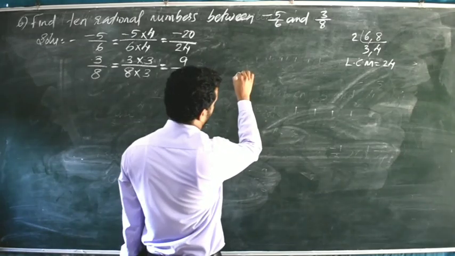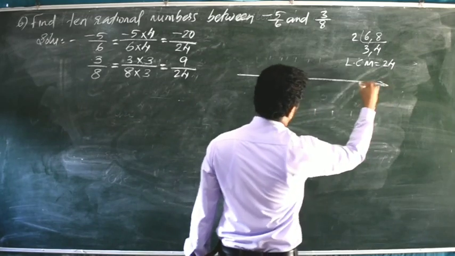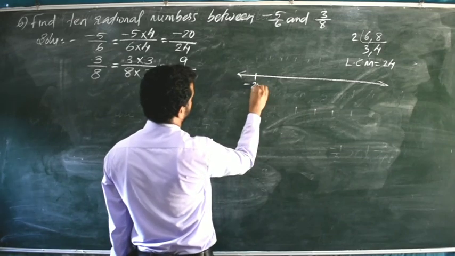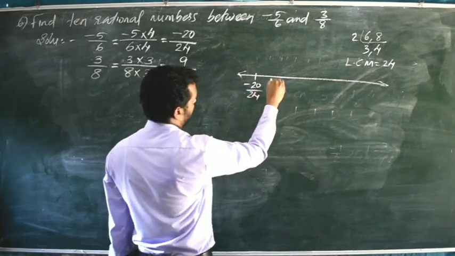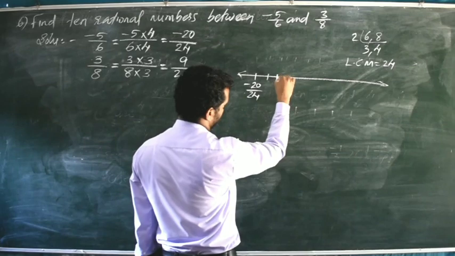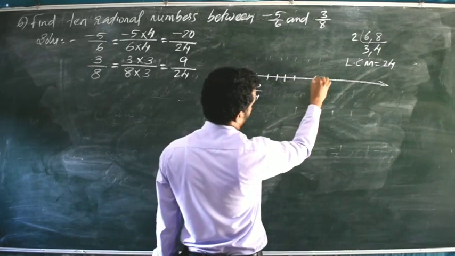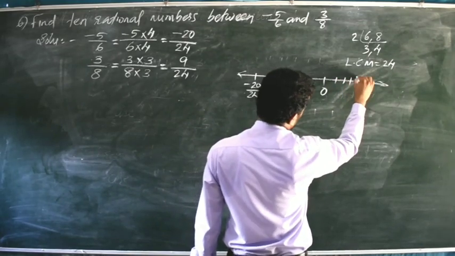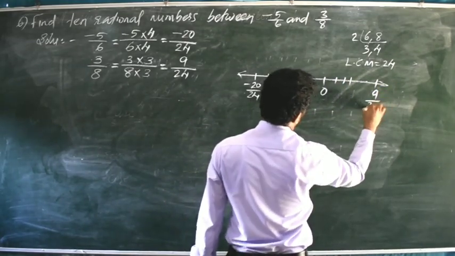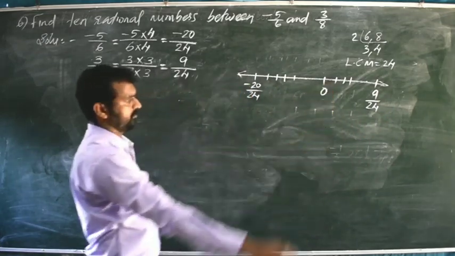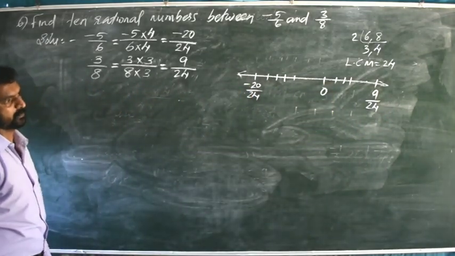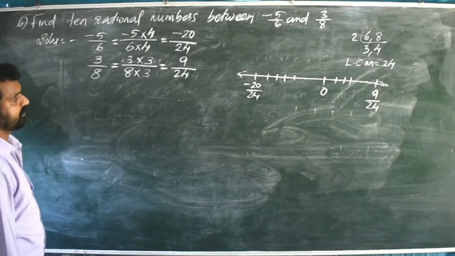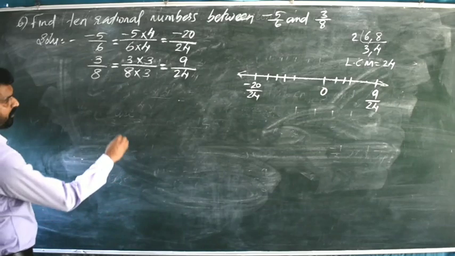So now see in the number line whether we will get 10 rational numbers or not. Here it will come minus 20 divided by 24, minus 19 by 24, minus 18 by 24, minus 17 by 24, etc. It will come here 0, 1 by 24, 2 by 24, 3 by 24, etc. It will come 9 by 24 here. Many rational numbers are there in between minus 20 by 24 and 9 by 24. Any 10 rational numbers you write in between minus 20 by 24 and 9 by 24.